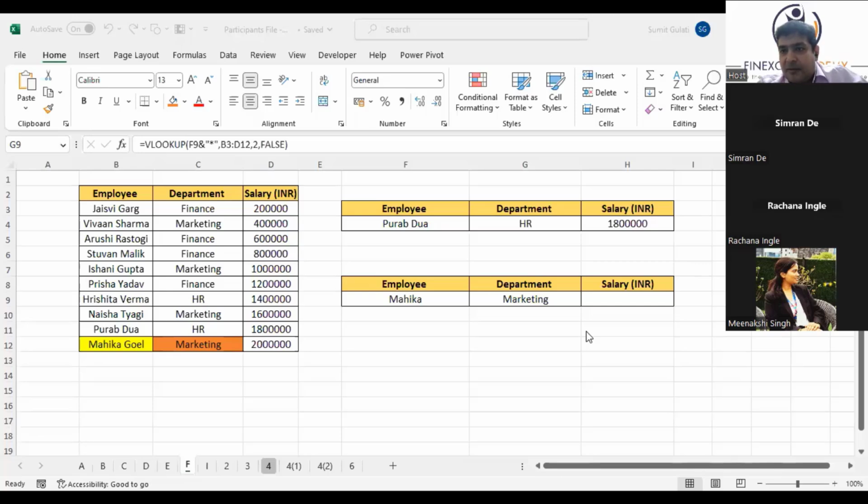See, we cannot use the star when we are referencing a cell. We could have typed in Mahika and put a star, that we could do. But we cannot refer to F9 and put a star directly. Then we have to concatenate it with a star. See if it's working. Satakshi says it's working now. F9, B3, 2, true worked. Just let me know what answers you are getting.